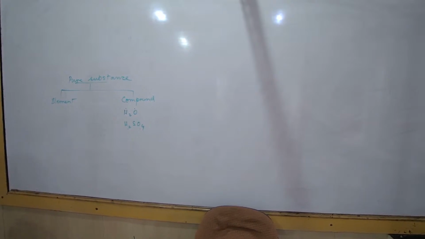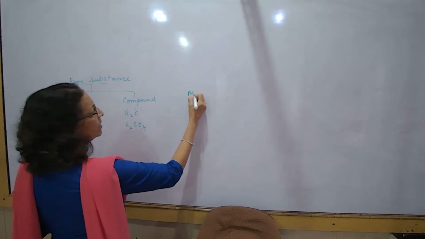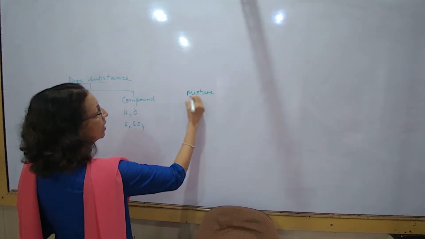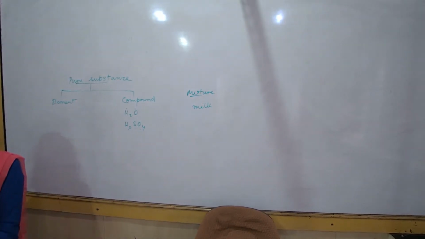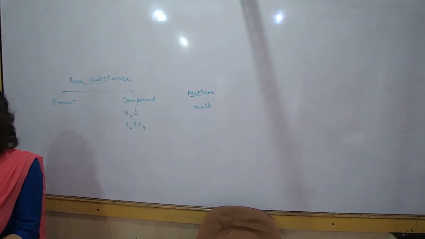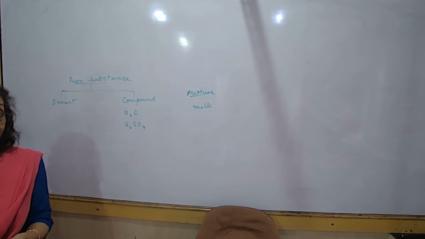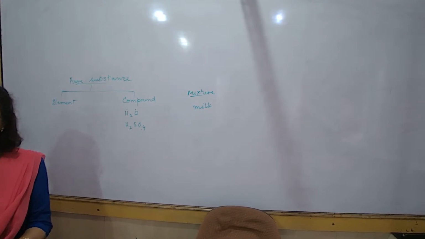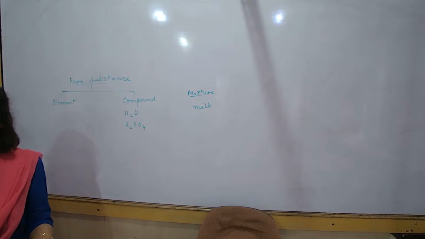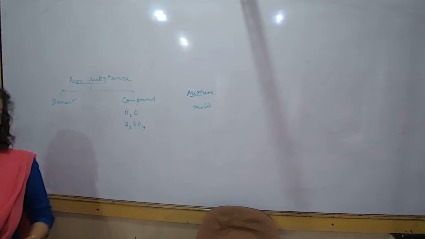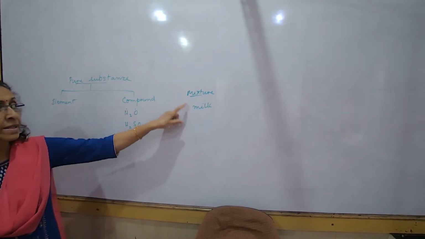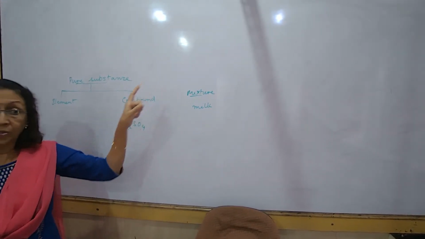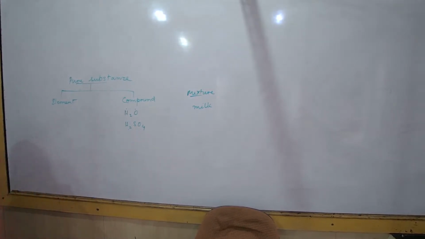For example, if I say milk is a mixture, what does it consist of? Water, sugar, protein, calcium, fat. So it's a mixture of many substances. Did you understand? Yes, ma'am. So milk is a mixture, and mixtures we have studied thoroughly. We said it's a homogeneous mixture or heterogeneous mixture.